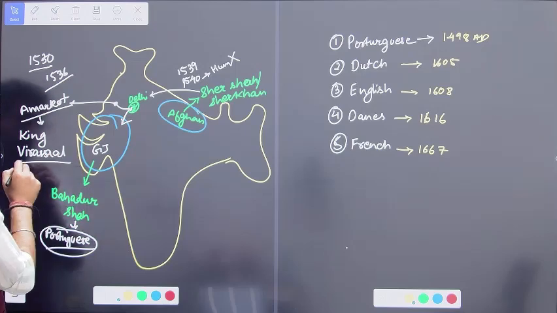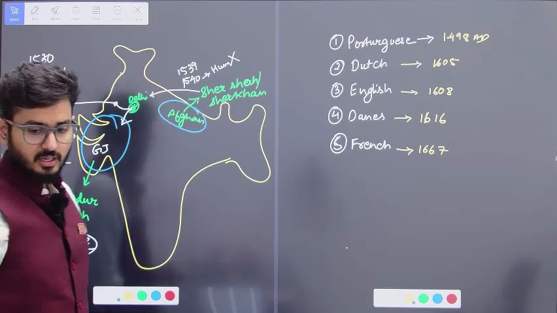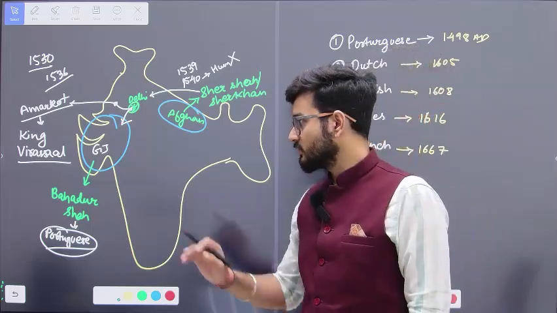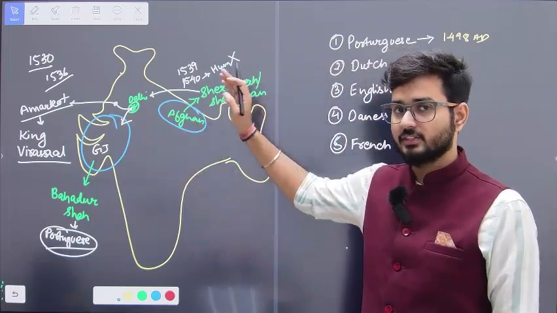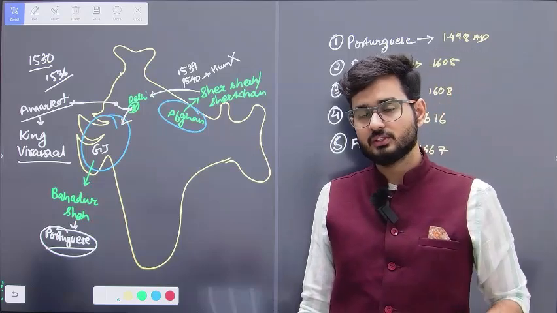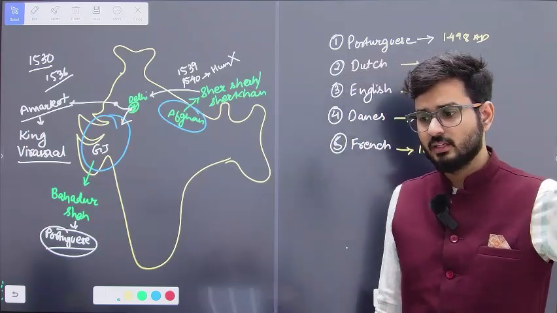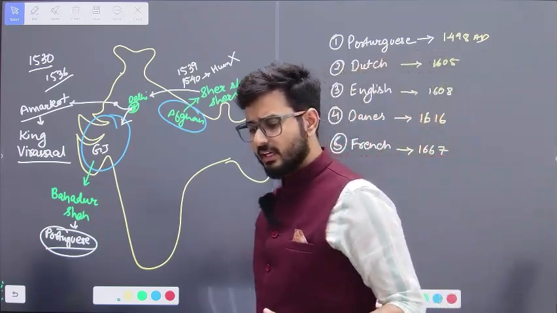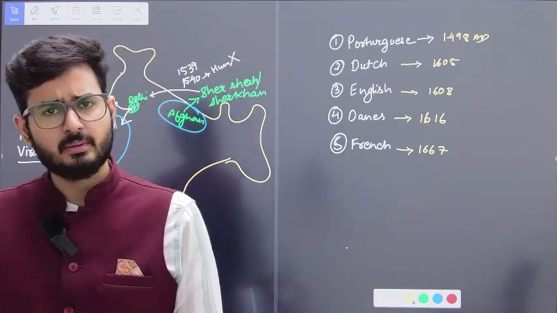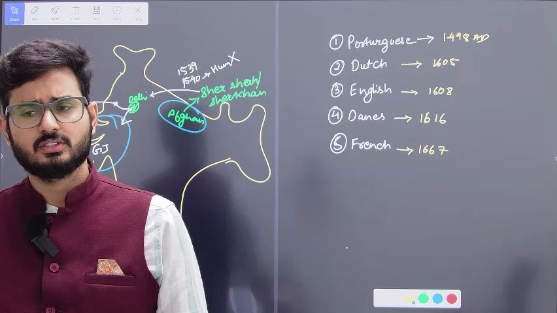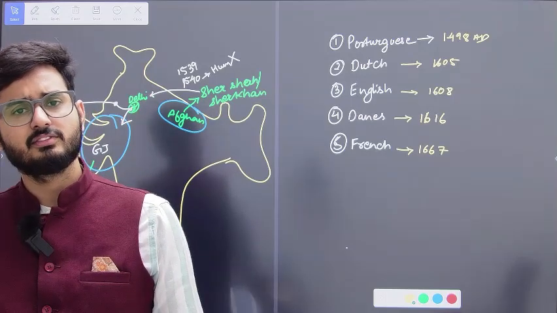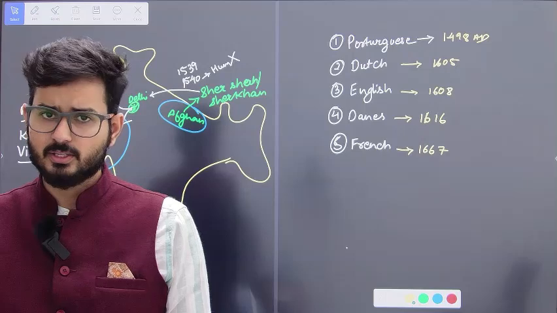Okay, King Virasal. After being defeated in 1540, Humayun is going to run from here and go to the court of King Virasal. When he goes to his court, he is asking for asylum. The Rajputs knew that Humayun and the Islamic people were not worthy of trust. And since long, the Rajputs had had a conflict with the Islamic rulers.